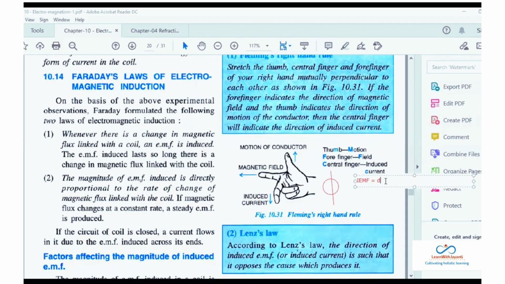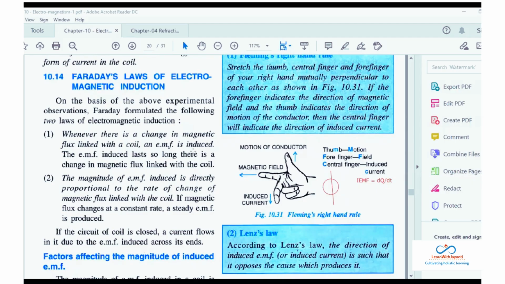So induced EMF is rate of change of phi. So phi ना लिख के मैं यहाँ पे Q लिखती हूँ upon dt. Okay, so it is a rate of change of magnetic flux linked with the coil. तो Q के जगह पे imagine this is the symbol. ठीक है? Did you understand? Yes, ma'am. Okay, now if the magnetic flux is changing at a constant rate, मतलब ऐसा सोचो हर एक सेकंड में magnetic field lines change हो रहा है, so then you can have a steady EMF, एकदम proper EMF मिलेगा. And if you have steady EMF, you will be having steady current.